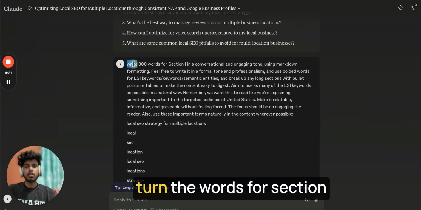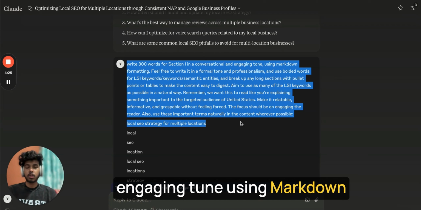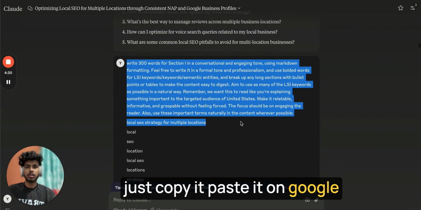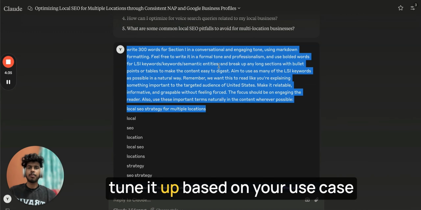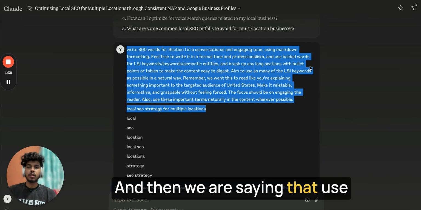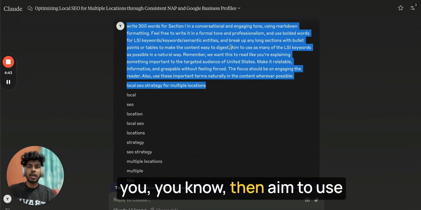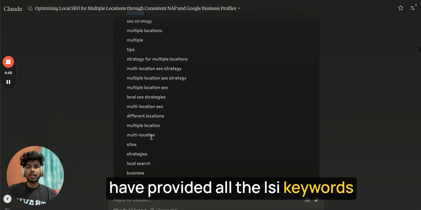So then we are saying, write relevant words for section 1 in a conversational and engaging tone using markdown formatting. Why one reason? Because we can just copy it and paste it on Google Docs easily. Then feel free to write it in a formal tone and professionalism. You can just tune it up based on your use case. And then we are saying, use bolded words for LSI keywords. I just like to do that. Then aim to use as many LSI keywords as possible, because that's our main stuff. Then we have provided all the LSI keywords over here.